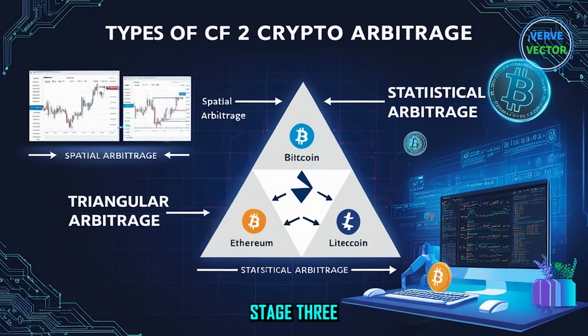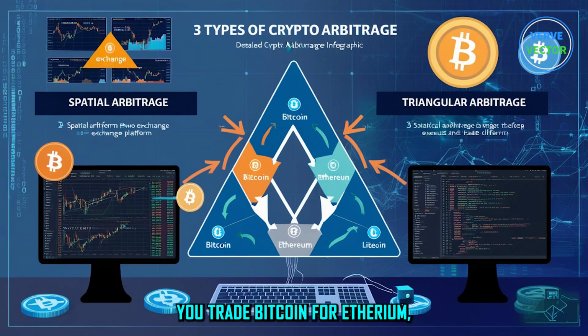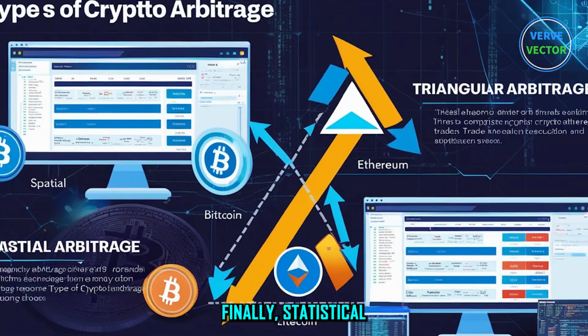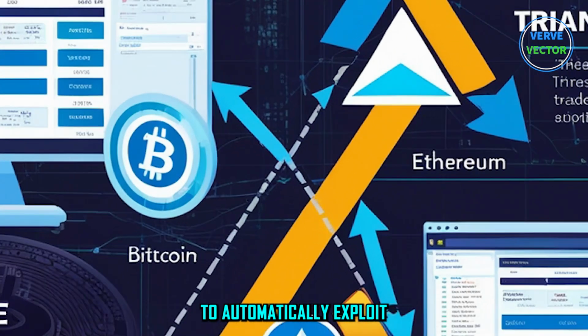Stage 3. Different types of crypto arbitrage. The most common is spatial arbitrage, buying on one exchange and selling on another. Then there's triangular arbitrage, involving 3 cryptocurrencies. For example, you trade Bitcoin for Ethereum, Ethereum for Litecoin, and Litecoin back to Bitcoin, profiting from the price differences. Finally, statistical arbitrage uses algorithms and trading bots to automatically exploit price discrepancies.